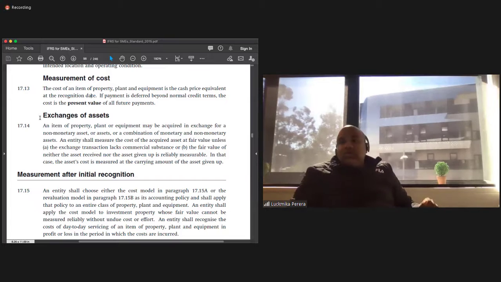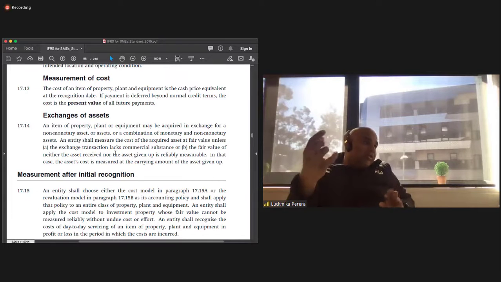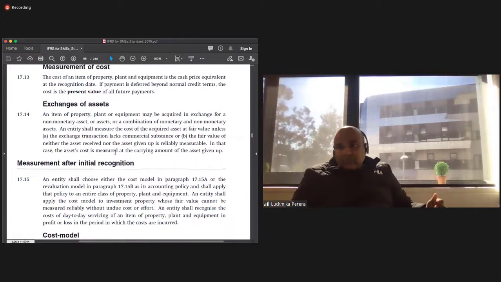Okay. So, exchange of assets. An item of property, plant and equipment may be acquired in exchange for a non-monetary asset or assets, or a combination of monetary and non-monetary assets. In that case, you need to consider the fair value of the asset and then give an estimation and value it at that. Okay.